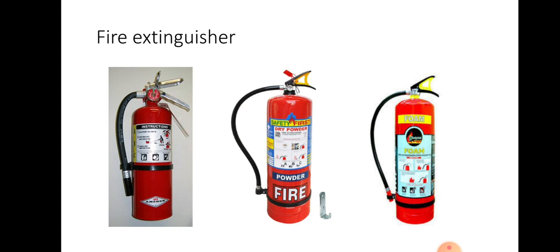Okay, children, there are so many types of fire extinguisher. In this picture, your first one is the CO2.